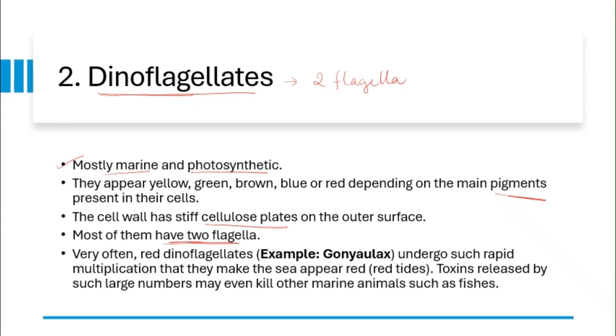Very often red dinoflagellates, example Gonyaulax, undergo such rapid multiplication that they make the sea appear red. You may have heard of red tides, right? It is because of the presence of red dinoflagellates or Gonyaulax. So toxins released by such large numbers may even kill other marine animals such as fishes.